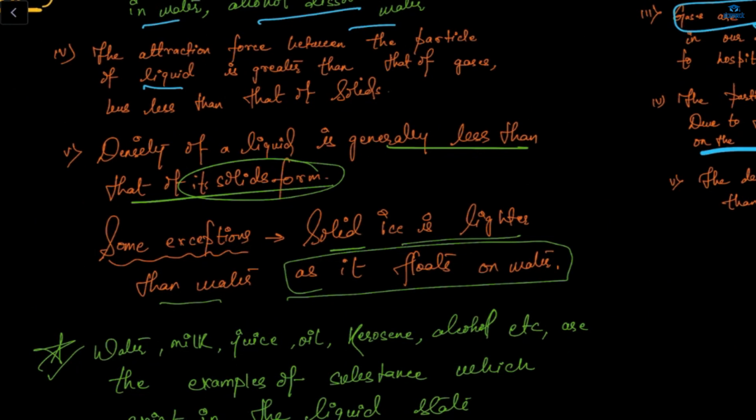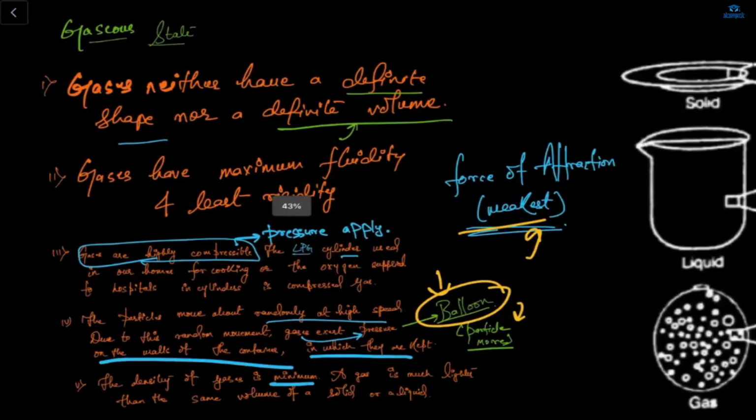Solid ice floats on water because it's solid. They have that tendency to move. That means in water you can easily float some solid particles, because solid particles are more dense than your liquid particles. Yes, ma'am. So we can easily float it. That's why it says that solid ice is lighter than water as it floats on water, because solid has a tendency to move because they are more what? They are more rigid. Yes.